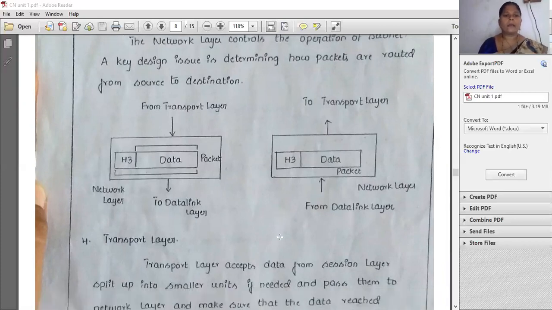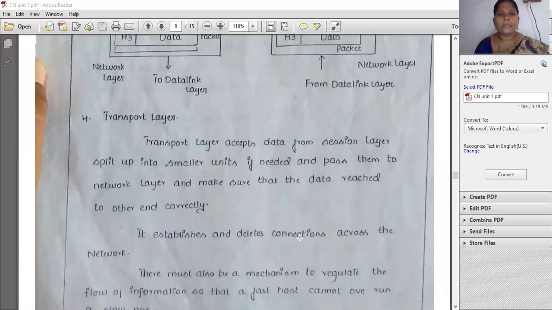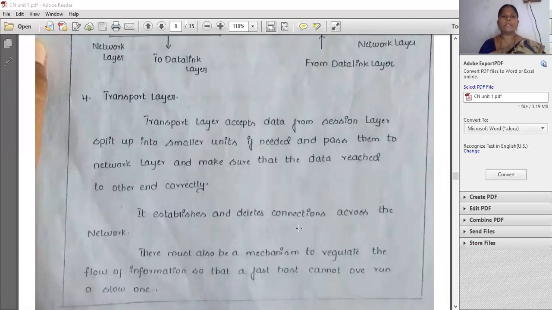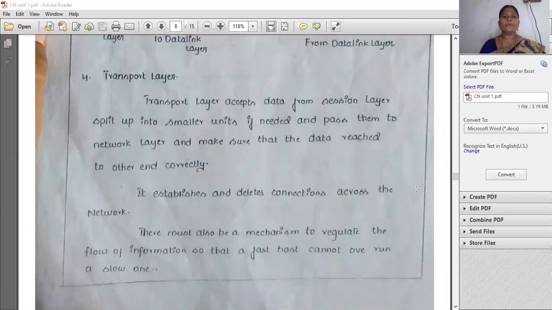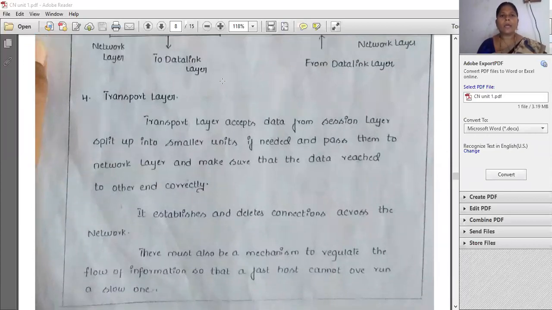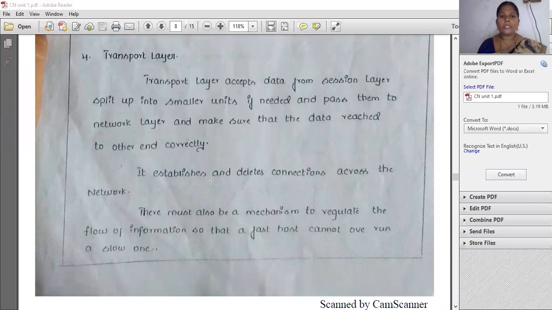So again, the fourth one is the transport layer. The transport layer accepts the data from the session layer and splits it up into small units. So here again, the packets will be split into small units if needed, and passed to the network layer, making sure that the data reaches the other end correctly. If the data is a small amount, it is easy to check whether the data is going exactly or not. It also establishes and detects the connections across the network.